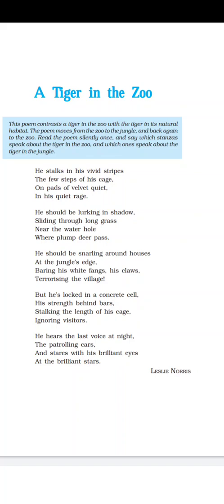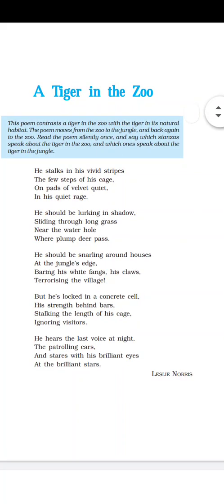Read the poem silently once. Just read the poem once and say which stanzas speak about the tiger in the zoo and which ones speak about the tiger in the jungle. So here you have 5 stanzas, right? In one stanza he is talking about the tiger who lives in the jungle. In another stanza he is talking about the tiger who lives in the zoo. So you have to find it out, right?